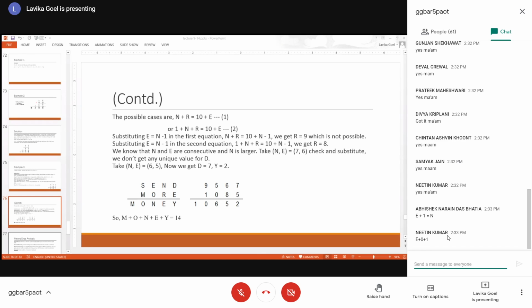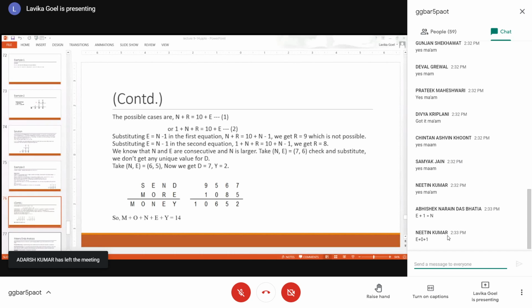So at this point, we try to guess. Okay. So now we try to guess the values. So how do we guess the values? Basically, you know that N and E are consecutive and N is the larger one, right? E is the smaller one. You know that 4 values are already exhausted: 8 is gone, 9 is gone, and 1 and 0 are also gone. 4 variables are already having their values. So 8 and 9 are not a possibility. So you start from 7 and 6. So you take N as 7 and E as 6.